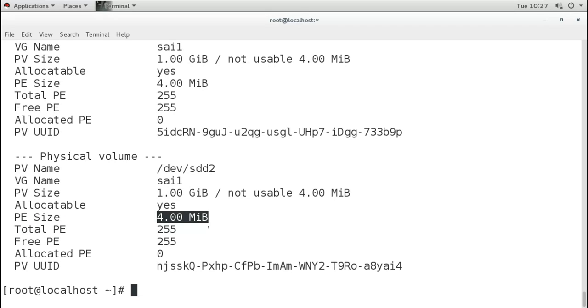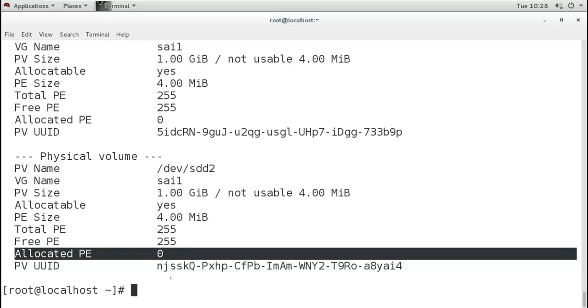So it uses the default size of 4 MB, and within the 1 GB we are getting 255 PEs. From this PV all the PEs are free because we have not created any LV till now, and allocated is 0.